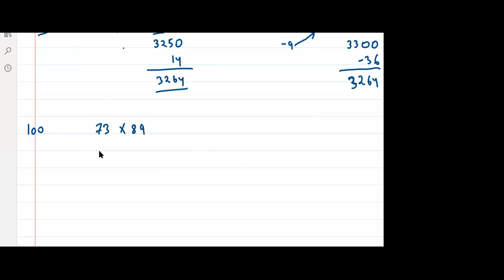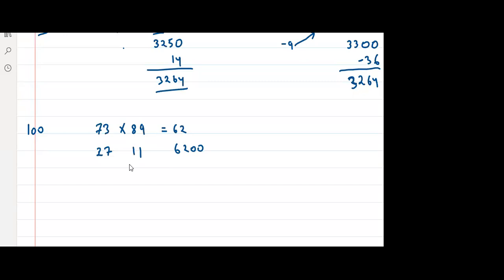Now, if I'm taking 100, both are less. So it is 27. And it is 11. Okay? Now, 73 minus 11 is equal to what? 62. And 89 minus 27 is 62. 62 into 100 is 6200.